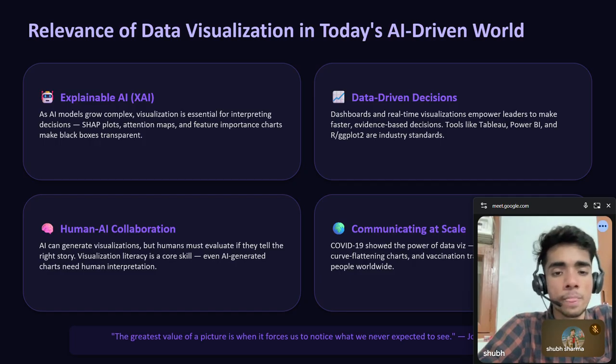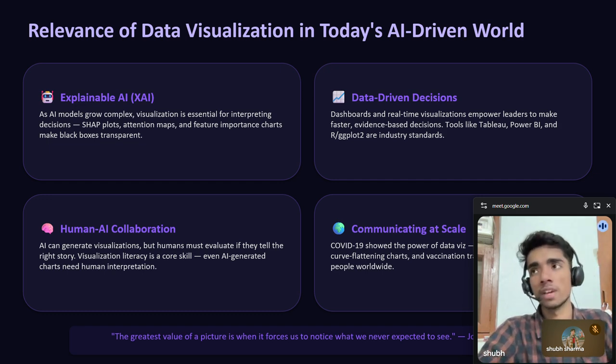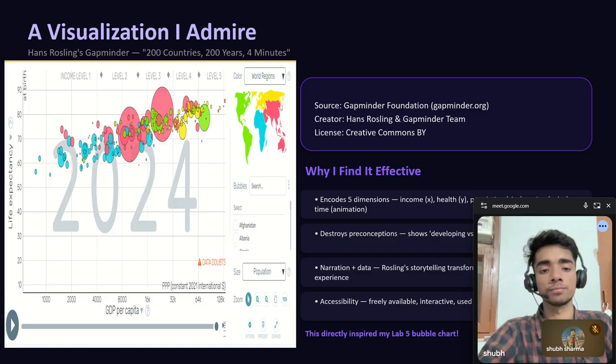Finally, communication at scale. We all saw this during COVID-19. The Johns Hopkins dashboard, flattening curve charts, and vaccination trackers all help people understand the magnitude of the crisis we were in.